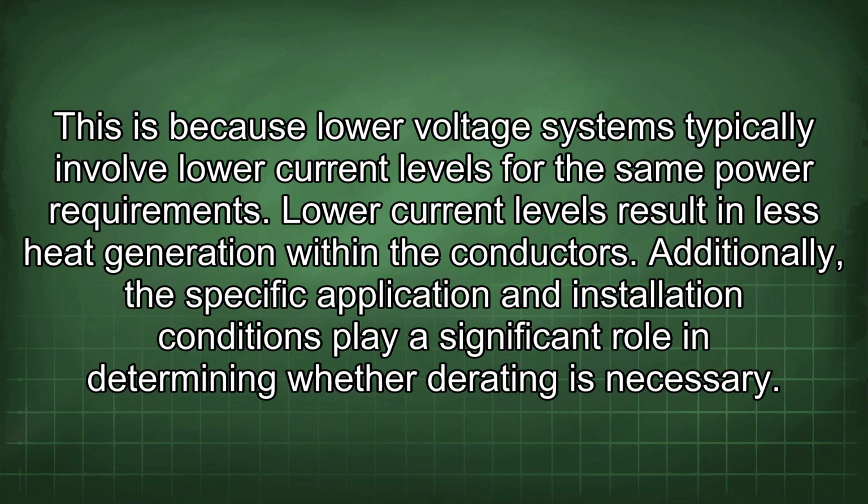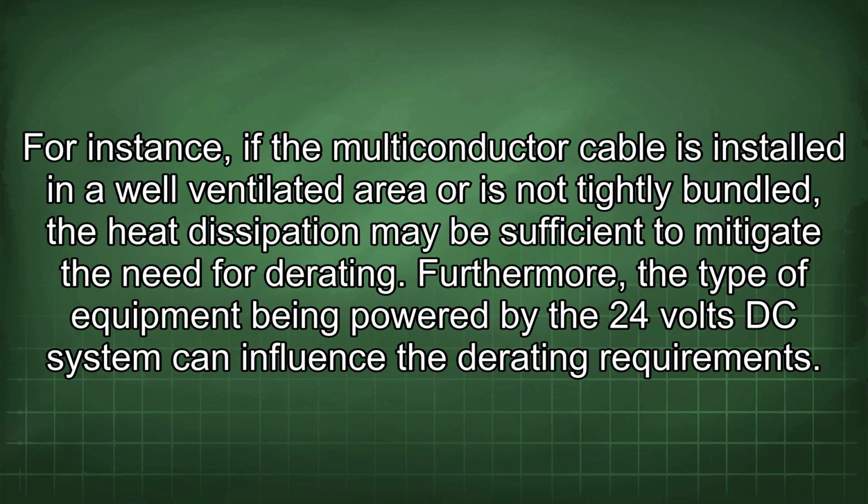Lower current levels result in less heat generation within the conductors. Additionally, the specific application and installation conditions play a significant role in determining whether derating is necessary. For instance, if the multiconductor cable is installed in a well-ventilated area or is not tightly bundled, the heat dissipation may be sufficient to mitigate the need for derating.